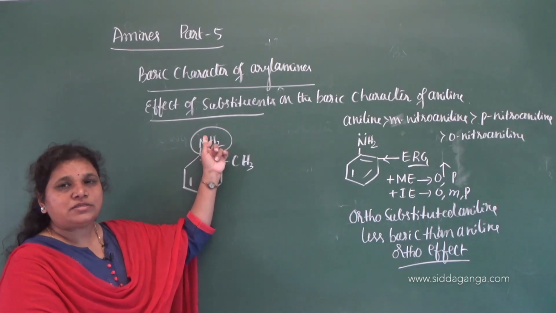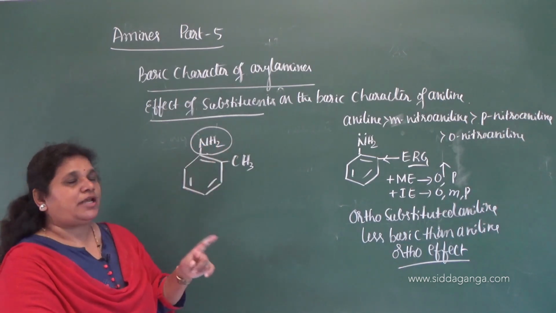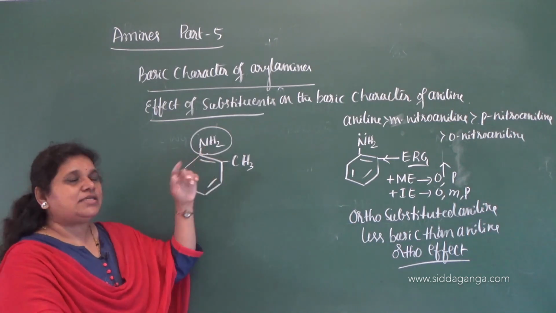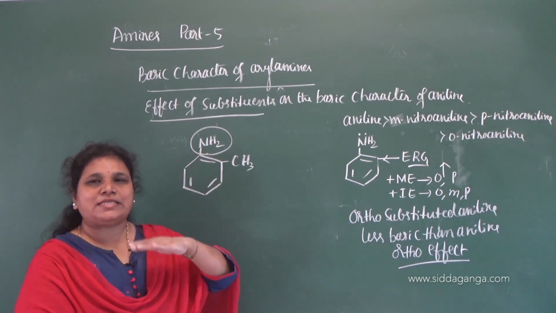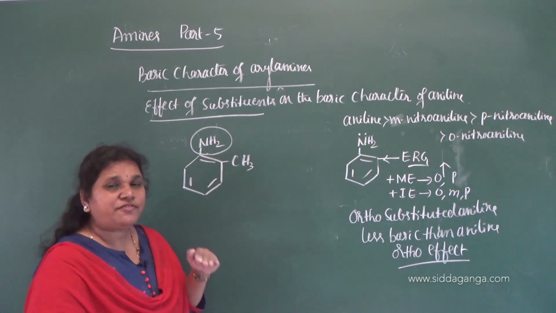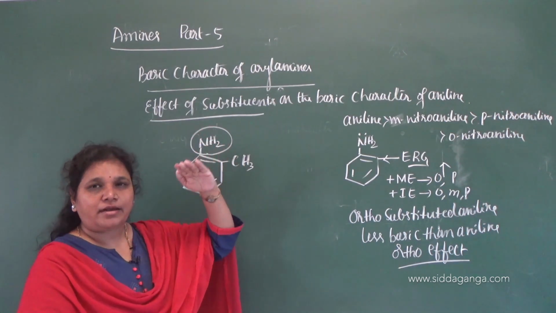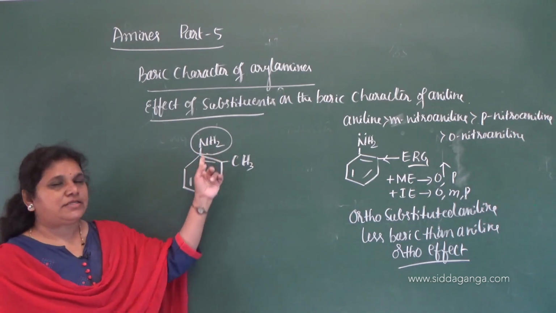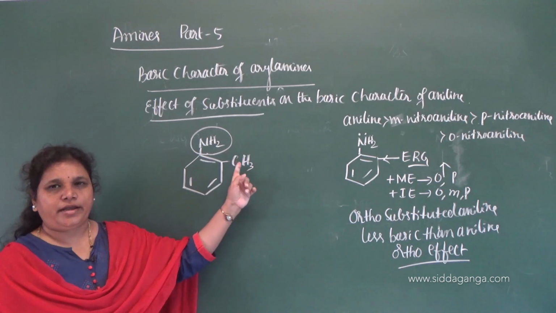Availability of electrons for protonation: the lone pair present on nitrogen is not available for protonation, as it is not in the plane of the benzene ring. Because of that reason the basic character decreases. It leaves the plane of the benzene ring due to steric hindrance.